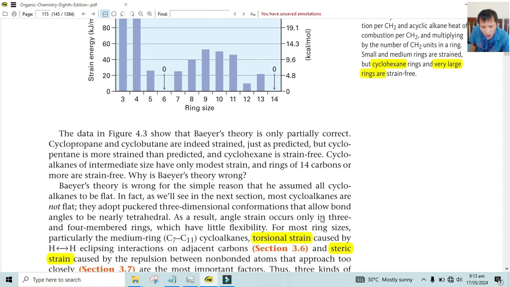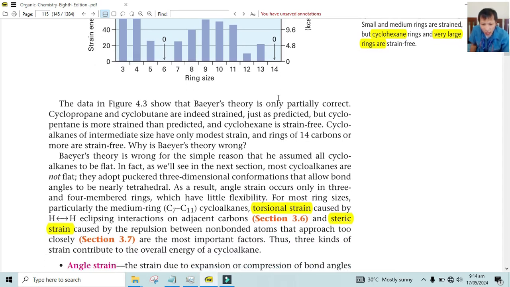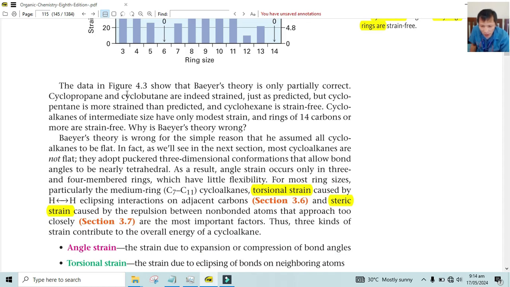So the data shows Bayer theory is only partially correct. Cyclopropane and cyclobutane are strained just as predicted, but cyclopentane is more strained than predicted. So from prediction, actually, they will see that this graph is just going down. But as you can see, the 6 is now not strained while the 5 is more strained. So from that prediction, your 6 should be more strained than this. So that's what it states here, according to the other theory. This is from experiment. It is shown that cyclopropane is strained just as predicted, but cyclopentane is more strained than predicted.